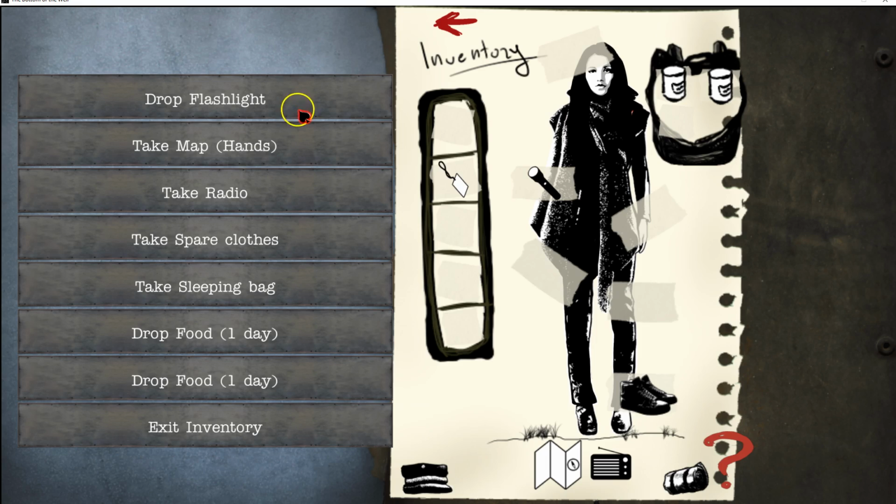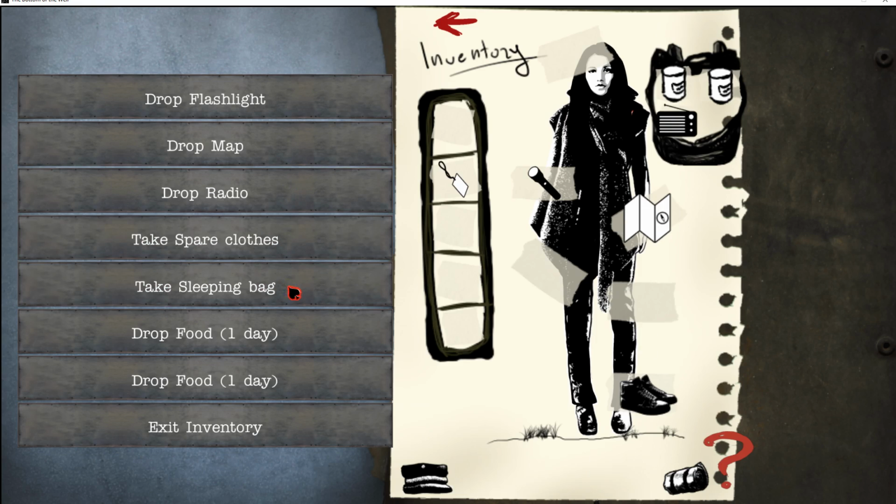Flashlight. Map. Radio. Sleeping bag. Okay, let's think about this here for a minute. Because we're going to need a flashlight, we're going to need a map, we're going to need the radio in case we need to hear what's going on around us, and we need the food. Yeah, we're good. Exit inventory.